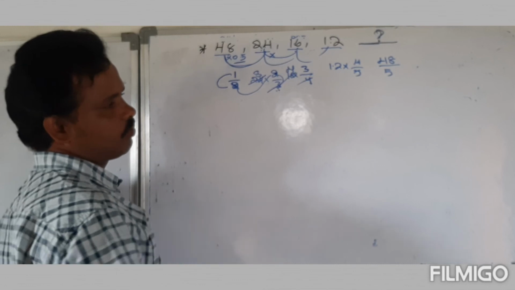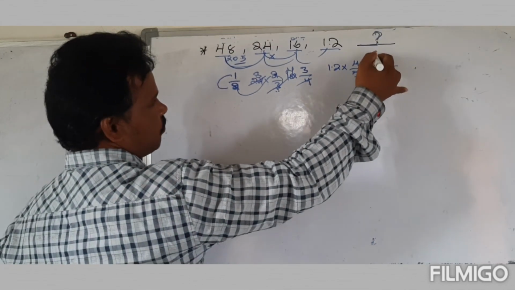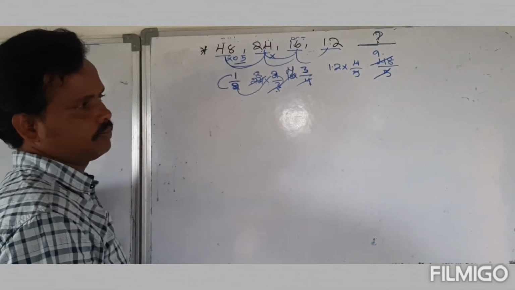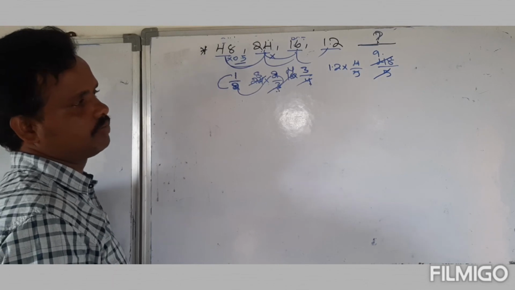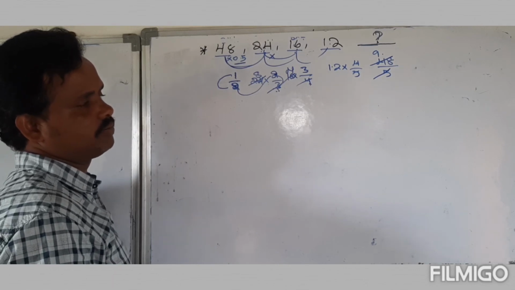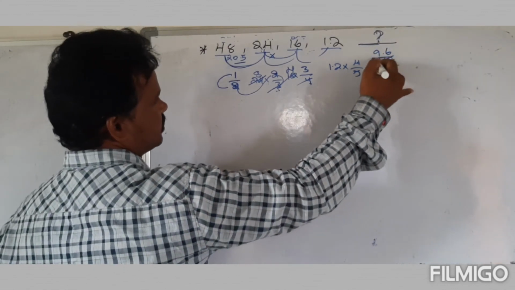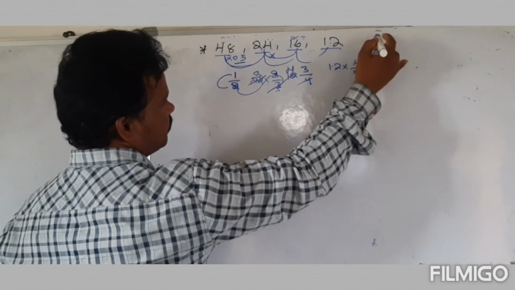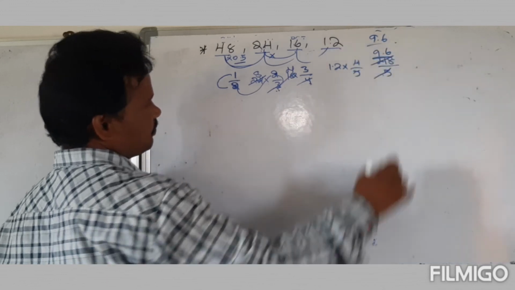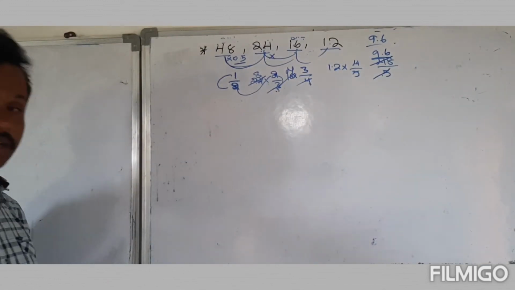48 by 5. It means 5 how many times? 5, 9 times. Then 3 is the remainder. And keep a decimal point. Then 3 becomes 30. 5 how many times? 9.6. It means what is our answer? 9.6. Okay guys.